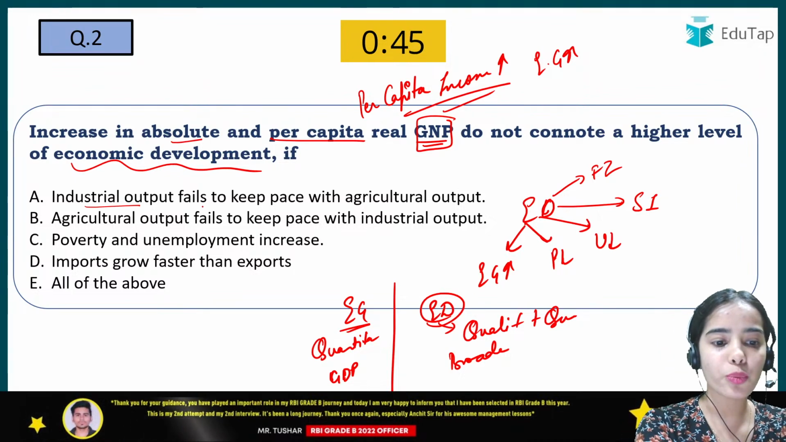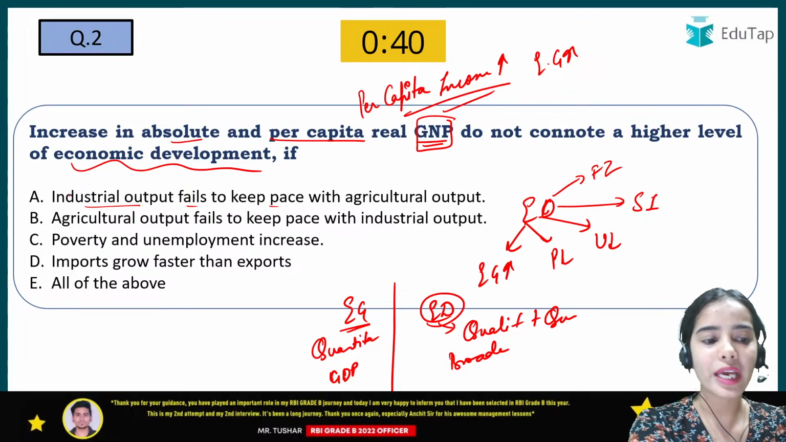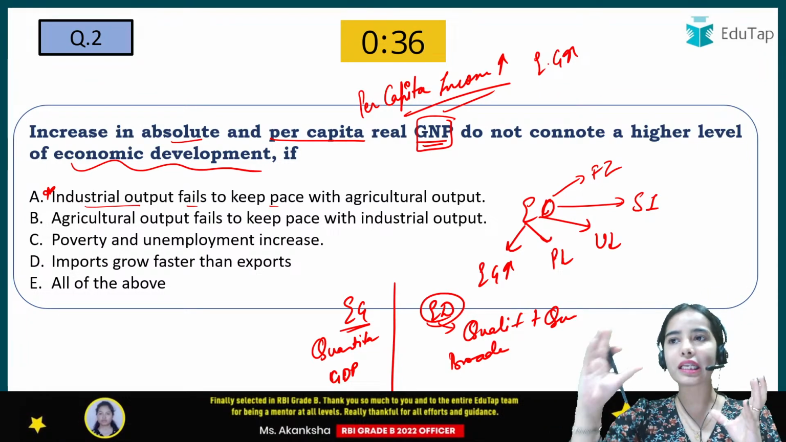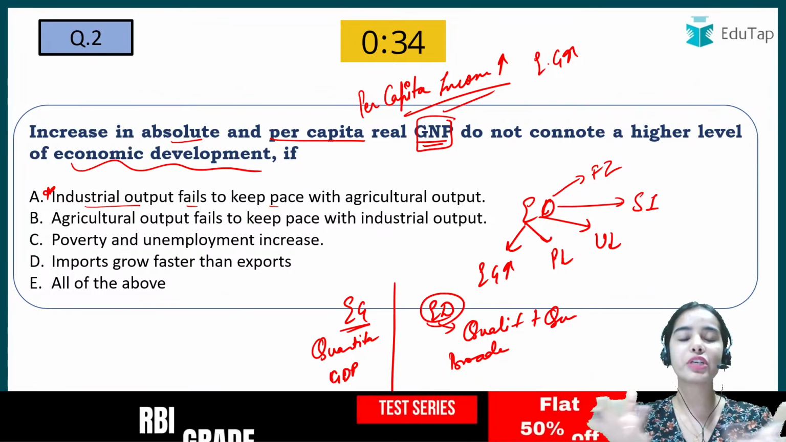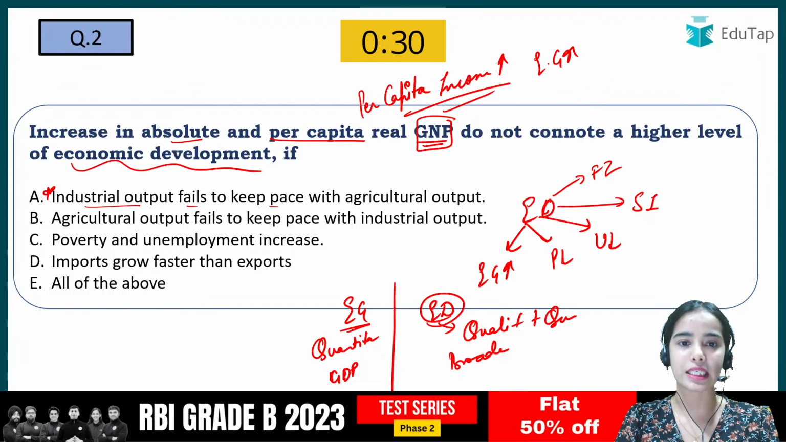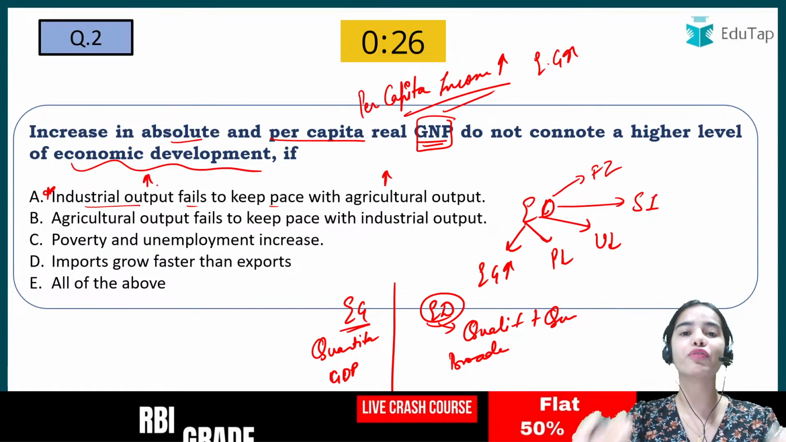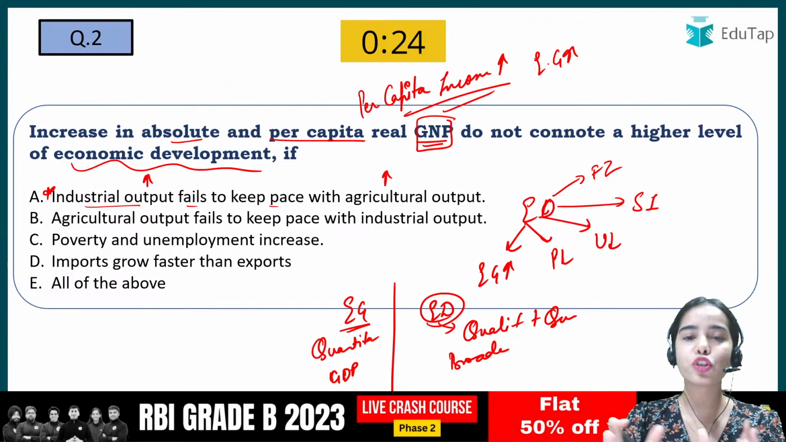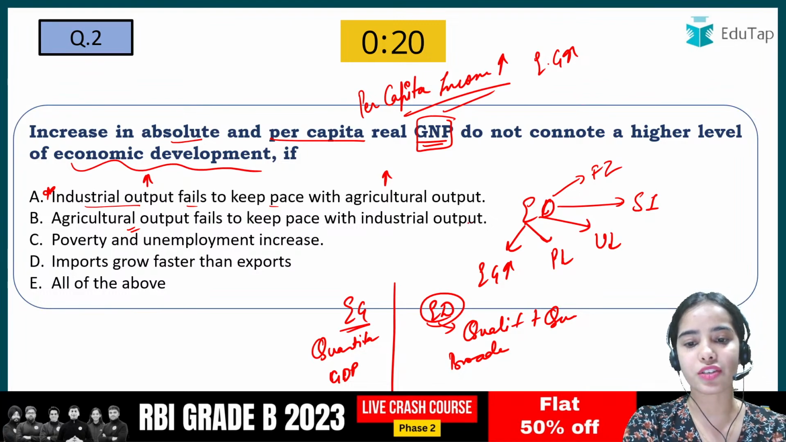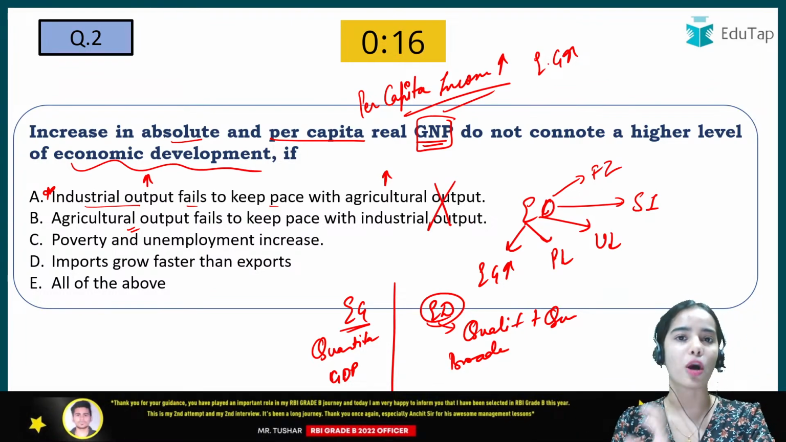So, industrial output fails to keep pace with the agriculture output. Here we are not talking about economic development. Here we are only caring about different sectors. So agriculture output is increasing, industrial output is increasing. This is what we want in our country, right? So they both should increase together. Agriculture output failing to keep pace with industrial output does not make sense in the case of economic development.